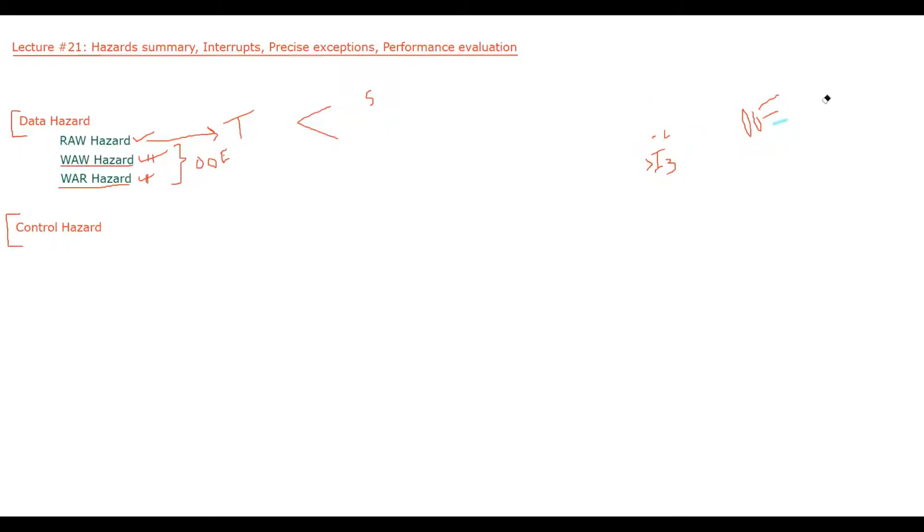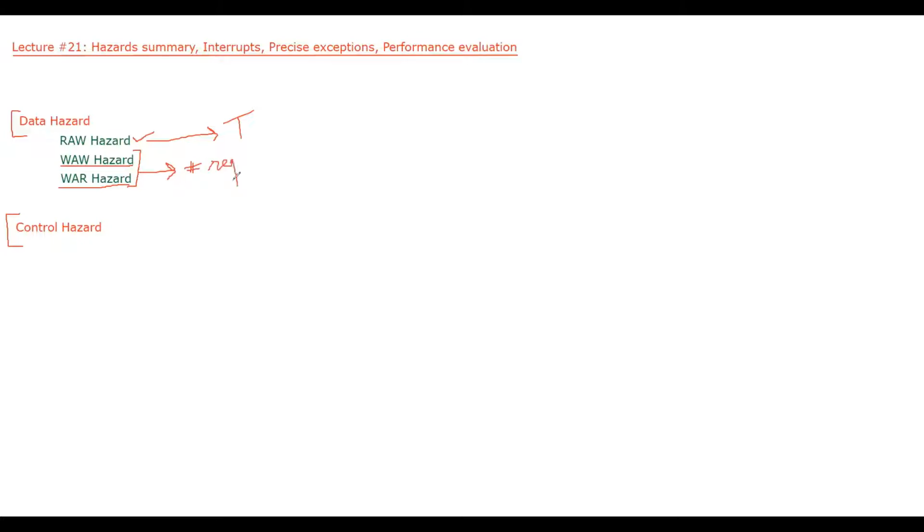Okay, now let's see about these two hazards, WAW hazard and WAR hazard. As I said, these two hazards are there only in case of out of order execution, and also they are there because of a limited number of registers.